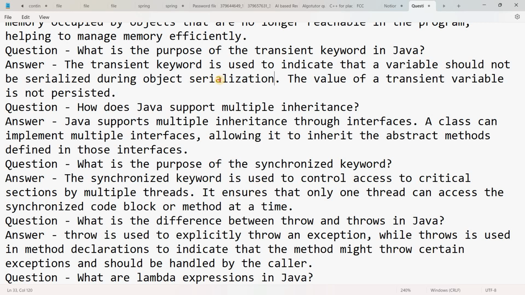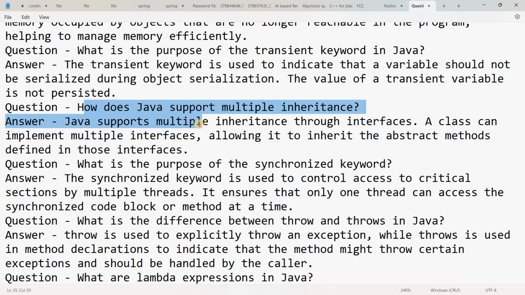It means when we make an object and all the variables are assigned, then we should ignore that variable. The value of the transient variable is not persisted. It means not giving focus to the variable which is transient.